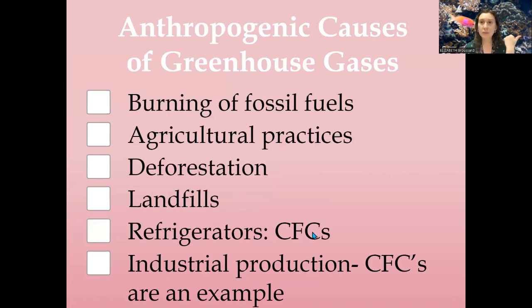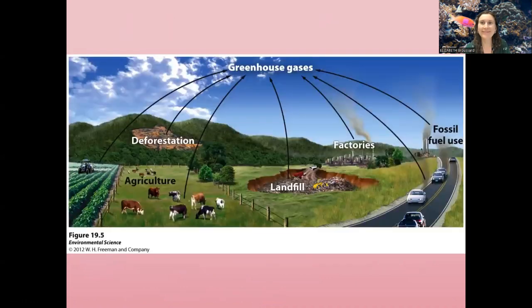Refrigerators, we talked about this when we got to air pollution, that CFCs, aerosol, I'm always thinking about aerosol coolant as our CFCs. And finally, industrial production, again, CFCs, the ones that we're really watching out for. I know I'm going fast. I'm just trying to make sure this isn't like a 40-minute video. So again, kind of visualizing this: fossil fuel use, factories and refinement, landfills, deforestation, agriculture, all of the above is going to be human-caused sources of greenhouse gas emission into our atmosphere.